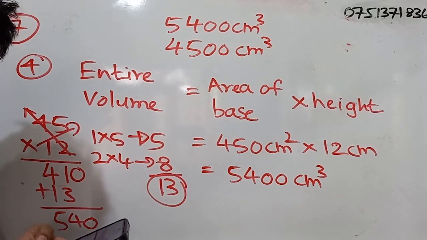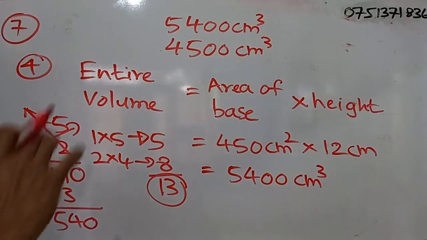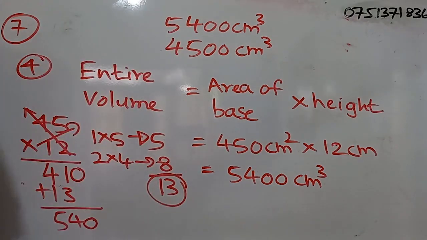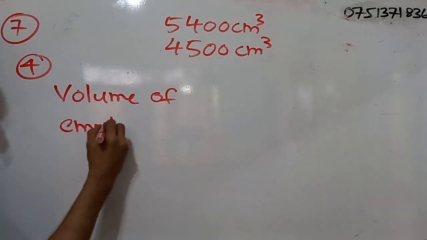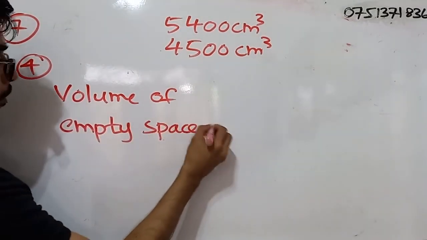Find the volume of the empty space of the tank in cubic centimeters. So what do we have to do? We have to subtract these two values, right? Volume of empty space is what?